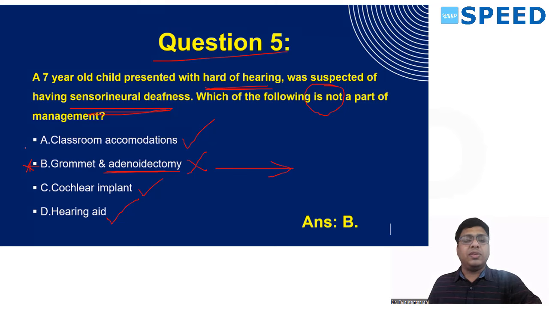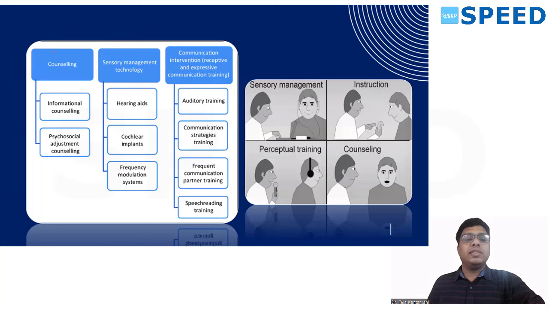So now the theoretical answer for this is, in a sensorineural hearing loss patient, you first opt for counseling, sensory management, technology, and communication and intervention. So sensory management, you will counsel with information along with psychosocial adjustment, because the patient needs to be in the community. He needs psychosocial counseling and informational counseling. Then the second part of counseling is giving instructions on how to use the hearing aid. And the third part is giving training for usage of this, that is called perceptual training. This includes speech reading training, frequent communication partner training, communication strategy training, and auditory training.